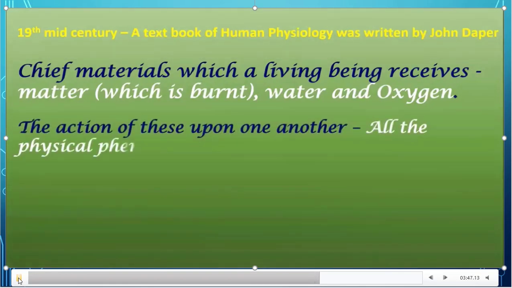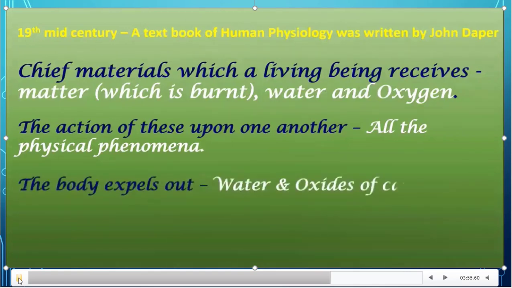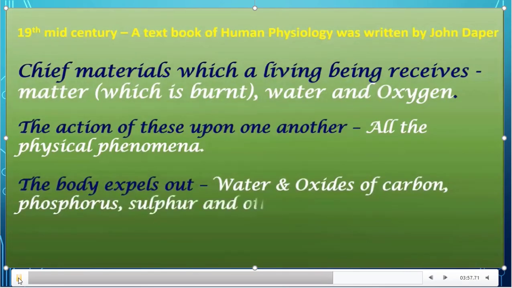The action of these upon one another gives life to the living organism, and the physiological functions are carried out by these materials only. Third, the body expels out water and oxides of carbon, phosphorus and sulfur, and others.